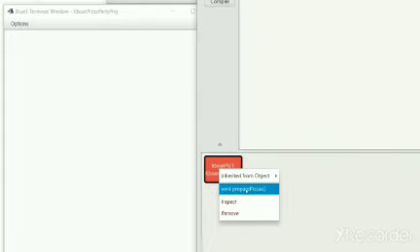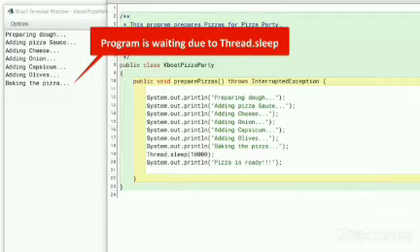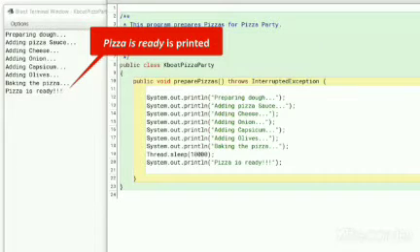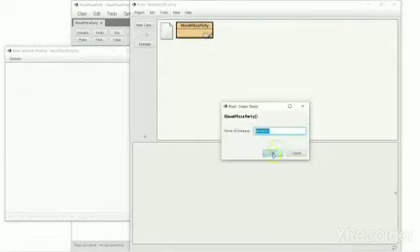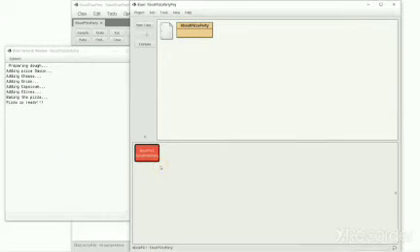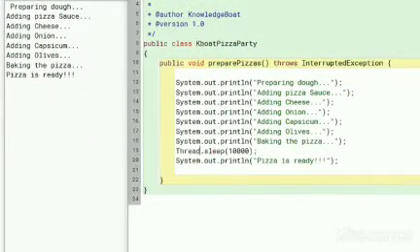I am executing prepare pizzas method now. All the lines before Thread.sleep get printed. Pizza is ready is not printed yet. Let's wait for it. Now pizza is ready gets printed. Just to make sure you understand what Thread.sleep does, I will comment out this line and execute the program again. This time all the lines are executed immediately. Let me uncomment it and change the delay back to 1 second.